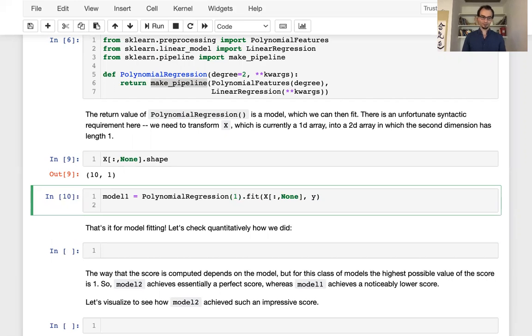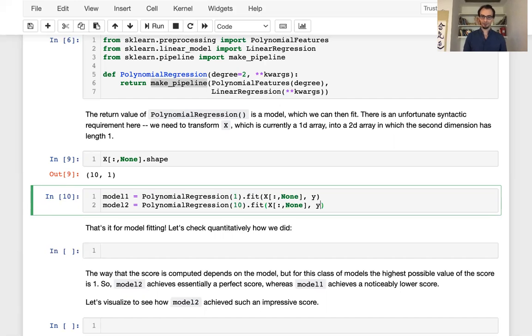Now for our second model, which I'll call model 2, we're going to do the same polynomial regression, but instead of just 1 degree, we're going to do 10th order polynomial regression. So we're going to fit a 10th degree polynomial through our data points. So we're going to fit x and y.